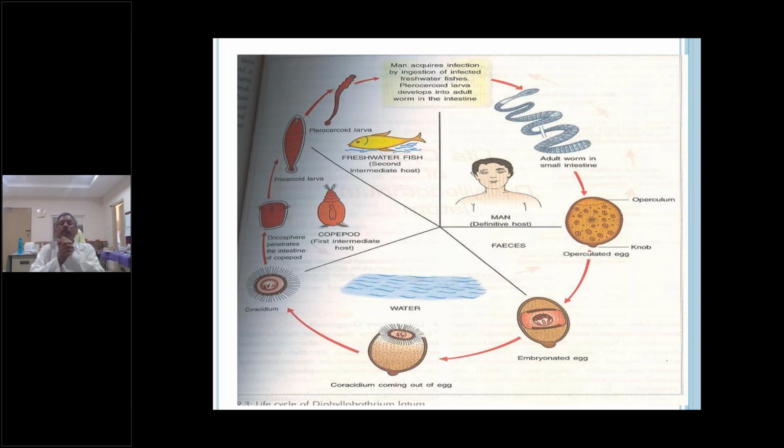See how the life cycle occurs. The definitive host is man. From the definitive host, man excretes the eggs. There is an oval, round egg. If you see other tapeworms, their eggs are very different from this egg. The other tapeworm eggs are not like this.